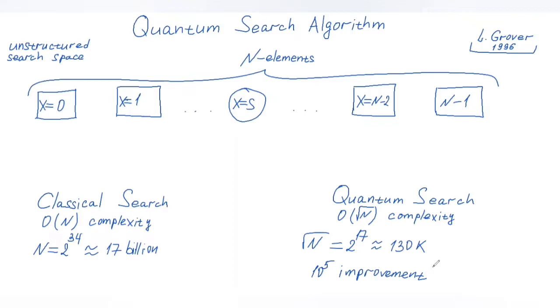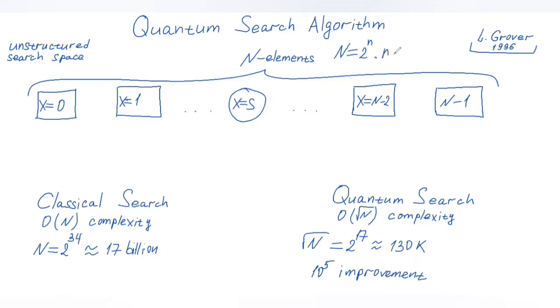Now, let's start building a concrete framework for the quantum search algorithm. So we said that we indexed all elements. We will make one more simplification, and we will say that big N is equal to 2 to the power of small n.